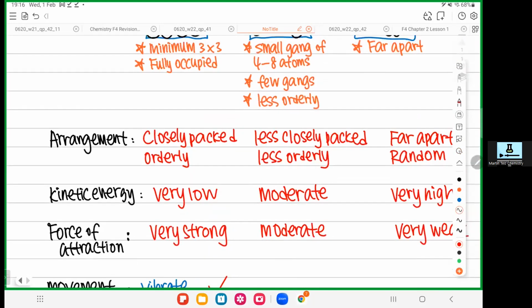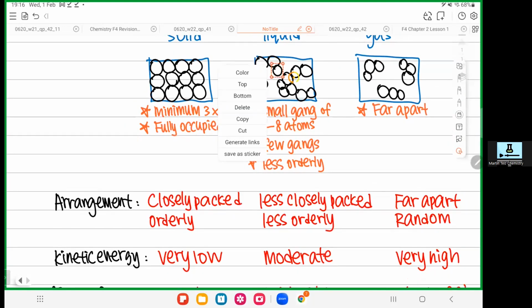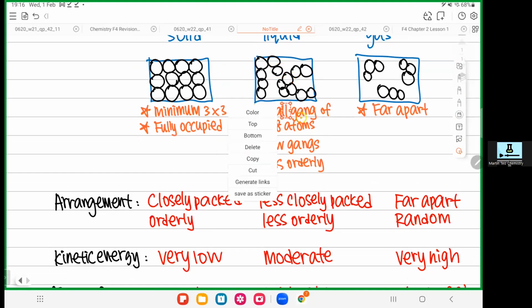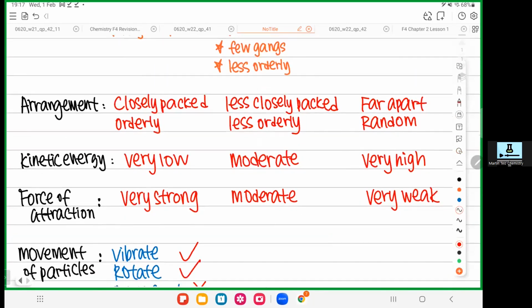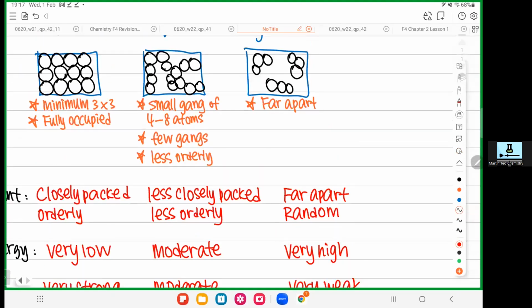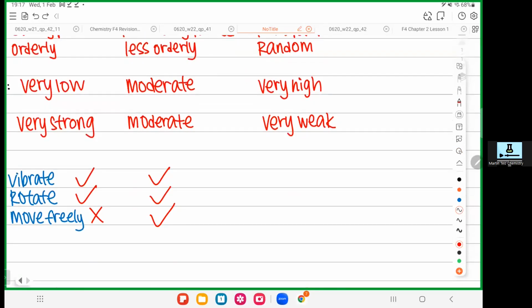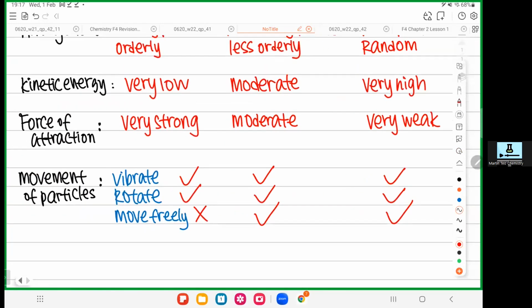So liquid, what can you do? Let's take a liquid here. Can you vibrate? Yes. Can you rotate? Yes. Can you move freely? Yes, this whole thing, you can move. You can do all the 3 things here. Yes, yes, and yes. When you come to gas, obviously you can do all. Obviously you can vibrate, obviously you can rotate, and you can move freely because you have so much space. So that's what we need to know.